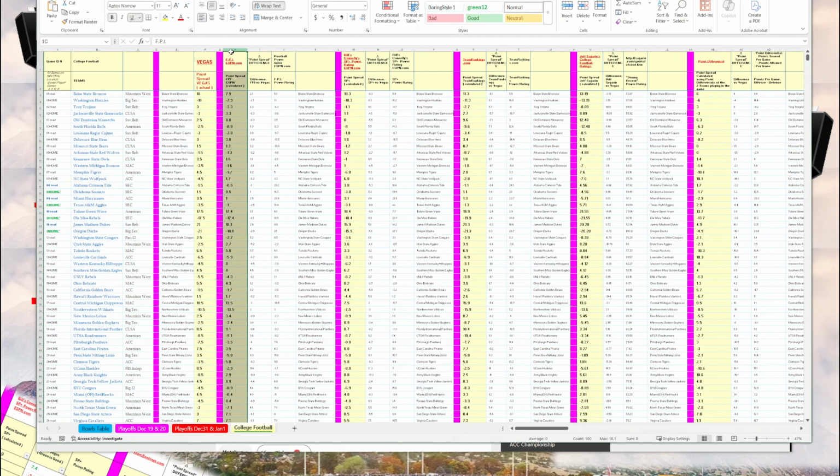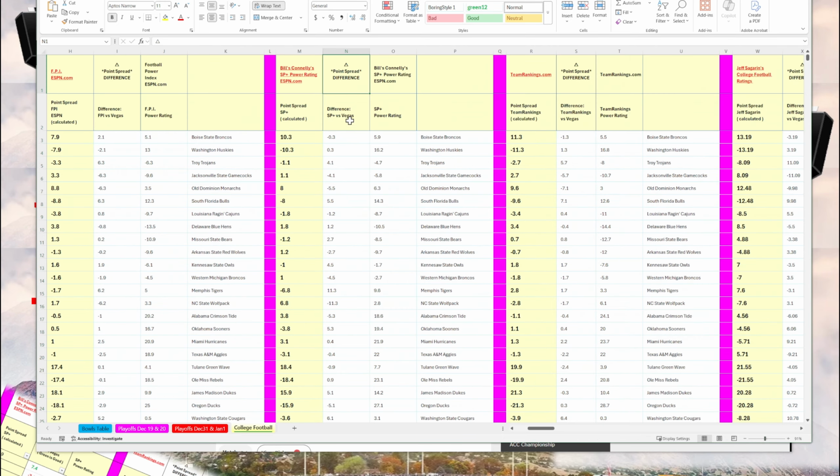So the yellow columns are the calculated point spreads, and right next to them are the differences between the calculated point spread and the Vegas point spread.